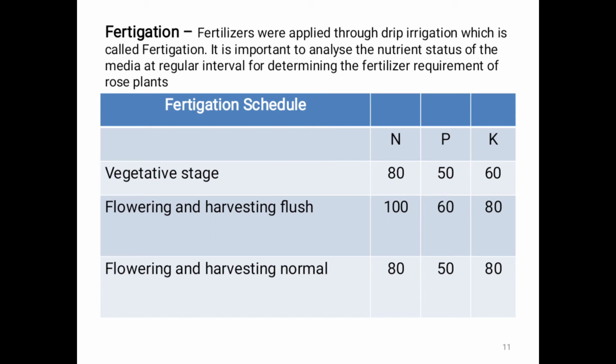The fertigation schedule is divided into three phases. First, the vegetative stage of the plant. Second, flowering and harvesting flush. And third, flowering and harvesting normal. The doses given are NPK, nitrogen, phosphorus, potash. For the vegetative stage, 80:50:60 NPK. At the time of flowering and flushing, meaning blooming and harvesting flush, 100:60:80 NPK. And for the flowering and harvesting normal stage, 80:50:80. That is the fertigation schedule. Then the next point, special cultural practices.